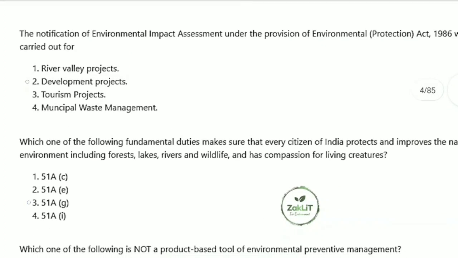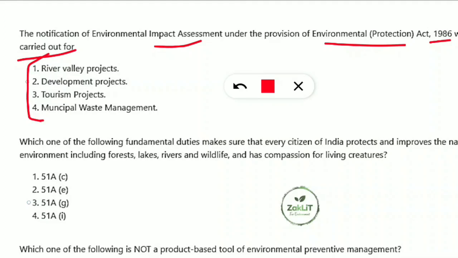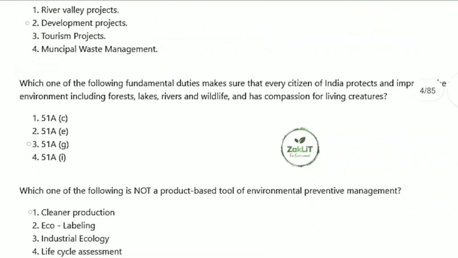Next question is, the notification of environmental impact assessment under the provision of Environmental Protection Act of 1986 was carried out for which of the following projects? So whether it is river valley project, development projects, tourism projects or municipal waste management. Here the correct option will be option number 2. It was carried out for the developmental projects. The notification of EIA under the provision of EPA, that is Environmental Protection Act of 1986, carried out for the developmental projects. Let's move to the next question.